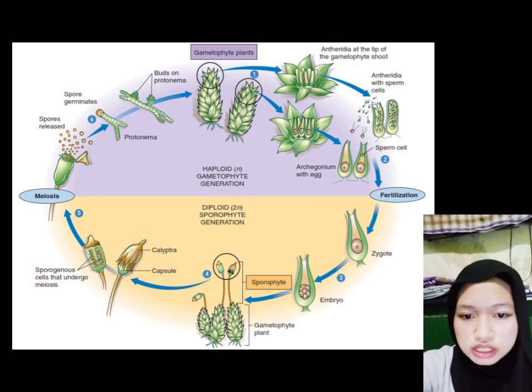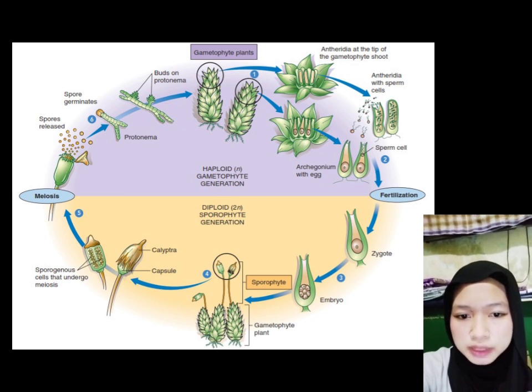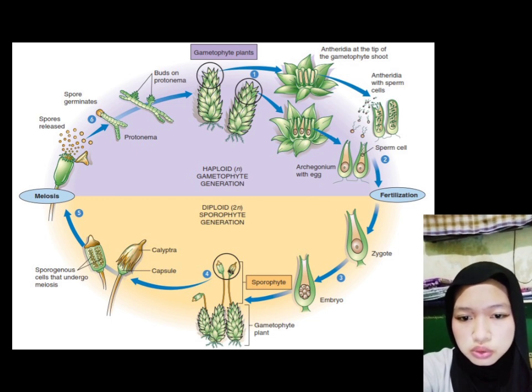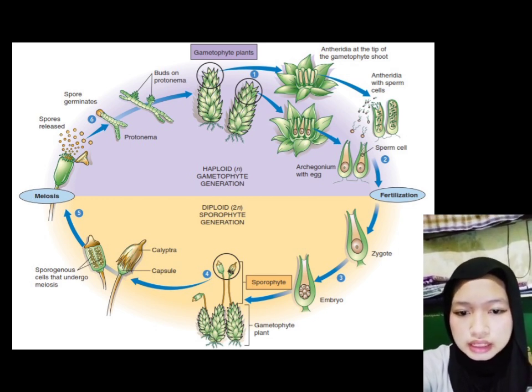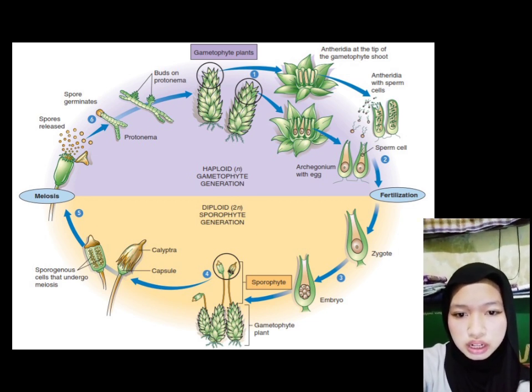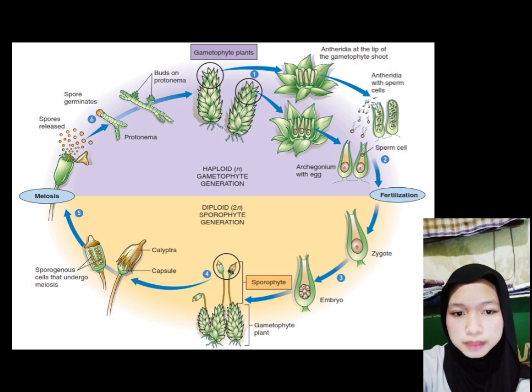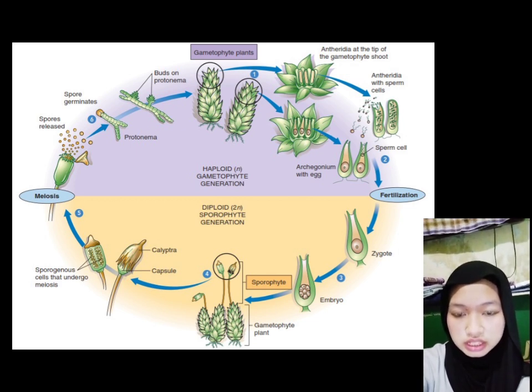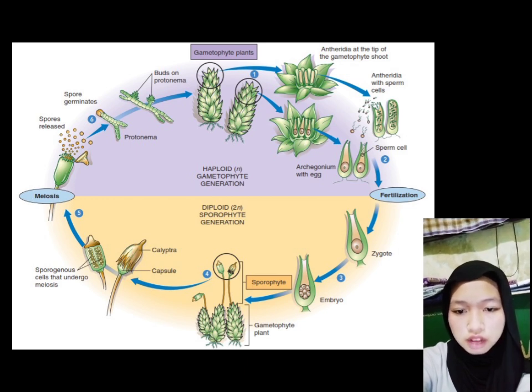When the spores fall in a suitable place, they will germinate into protonema, which is a green thread-like structure of moss. The protonema will then develop into a new mature gametophyte plant, and the cycle begins again. Thus, the moss life cycle shows an alternation between sexual gametophyte and asexual sporophyte generations. Although the sporophyte produces spores through meiosis, the role of the gametophyte remains more dominant in the moss life cycle.